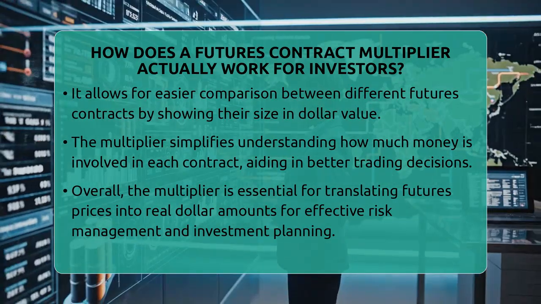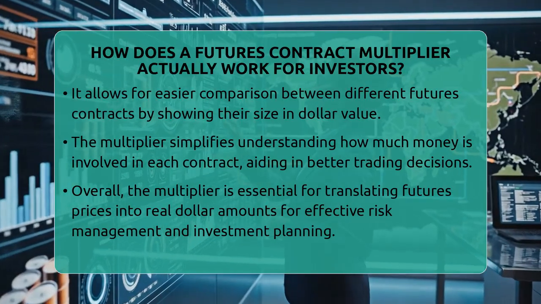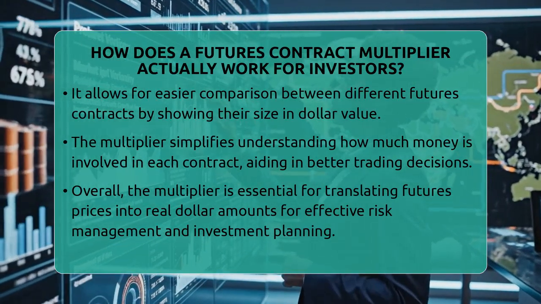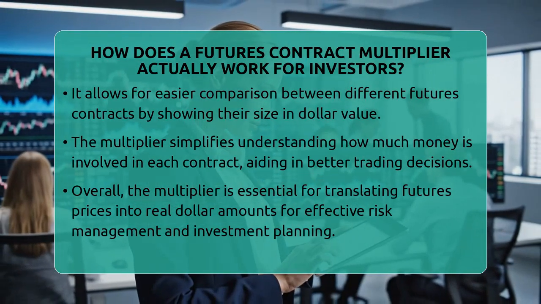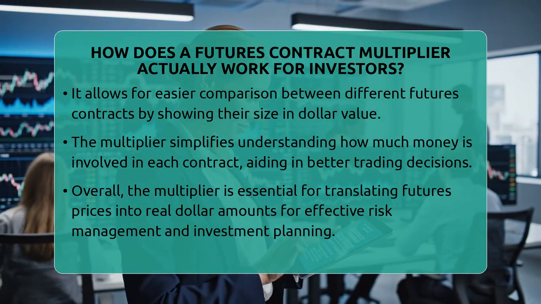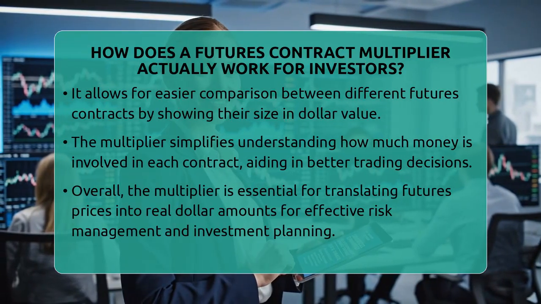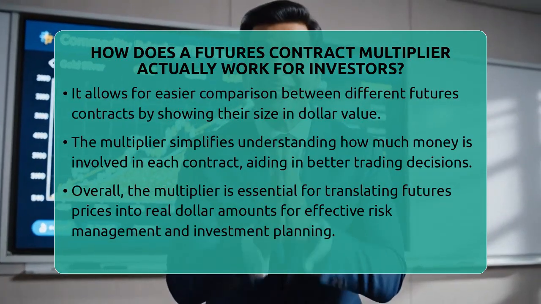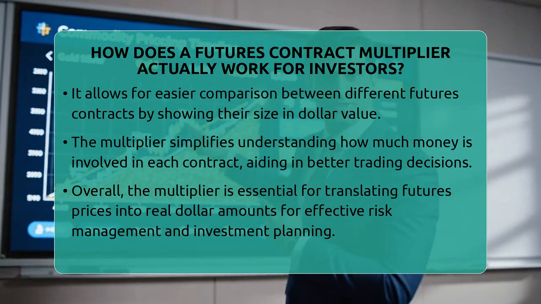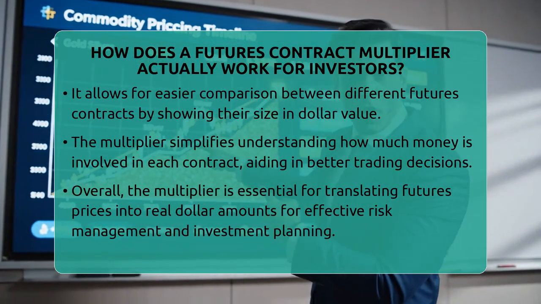In simple words, the futures contract multiplier is what turns the futures price into a dollar amount of the underlying asset. It's a vital piece of information for anyone trading futures because it shows how big or small each contract really is. This helps investors understand their investment size, manage risk, and see how much they could gain or lose from price swings.